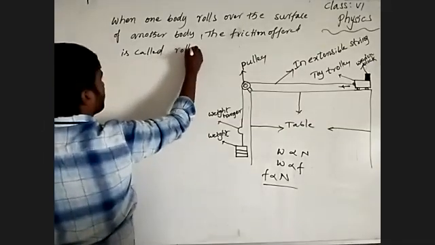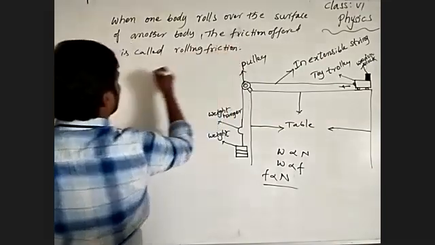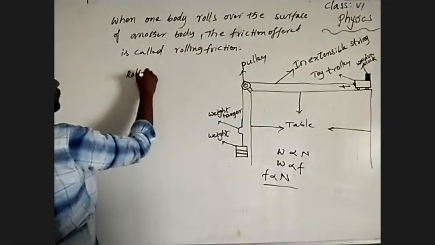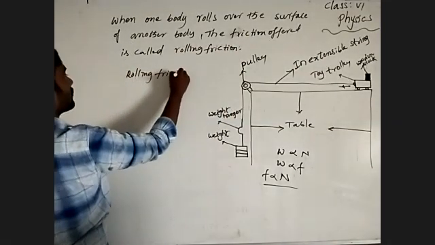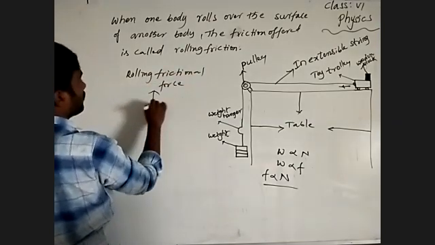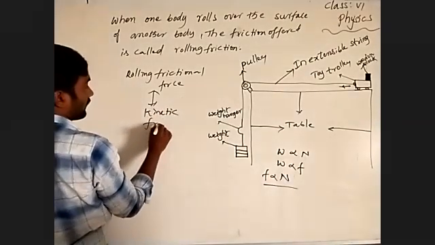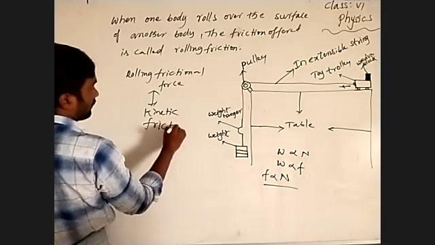We can call it rolling friction or rolling frictional force, or we can call it kinetic friction.